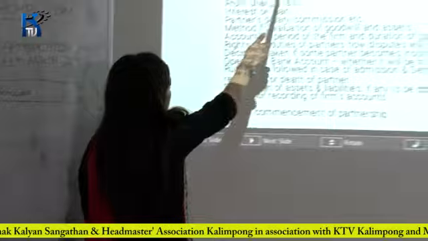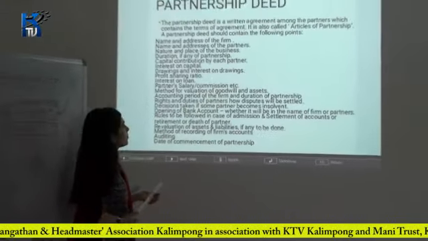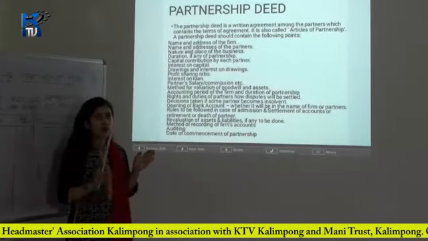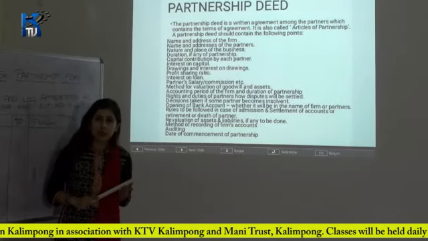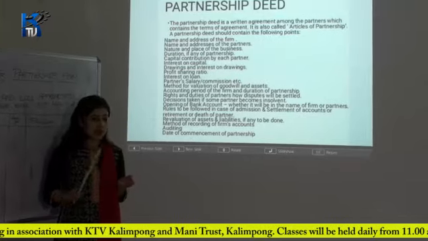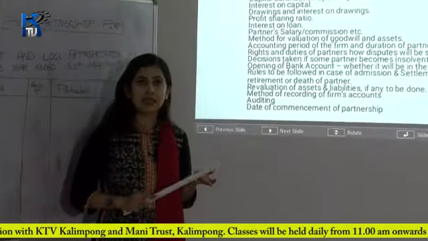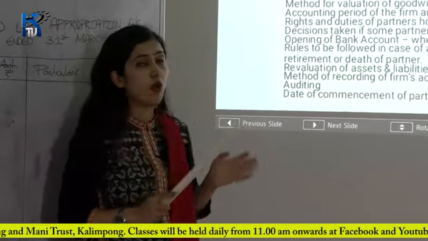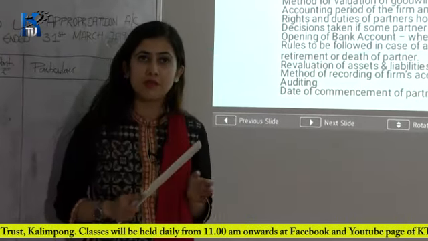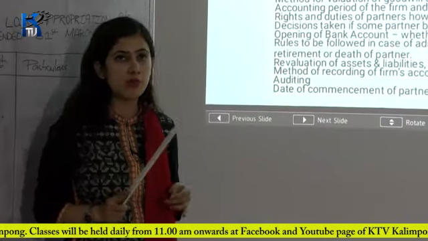The second one is name and address of the partners. After the name and address of the firm, the second thing is the name and address of the partners. You have to mention the name of each partner. Suppose you have three partners A, B and C, or P, Q and R, then you have to mention the names along with the address in the partnership deed.